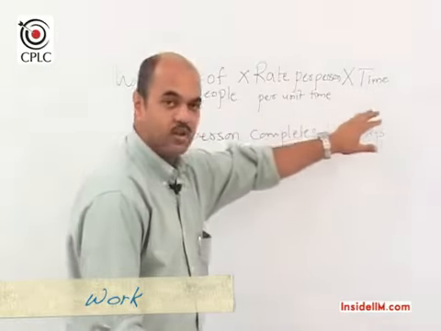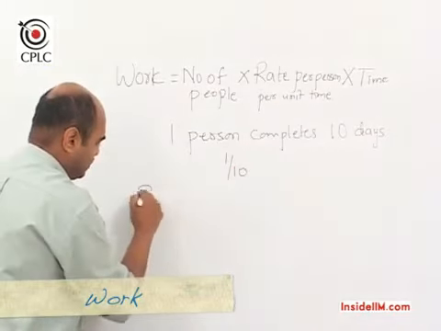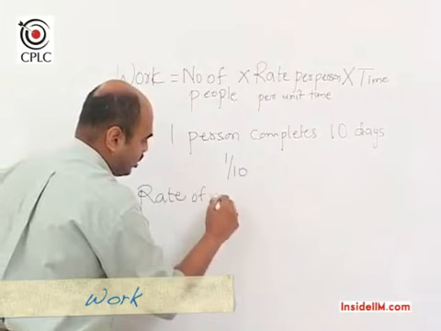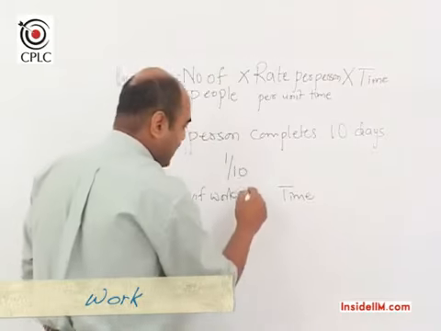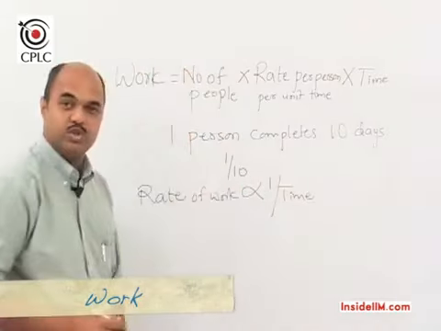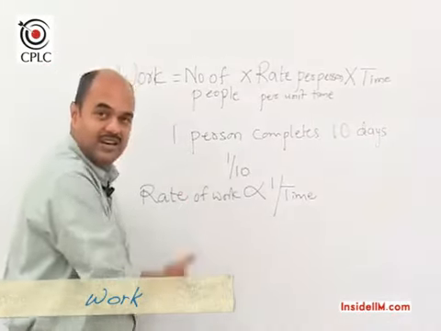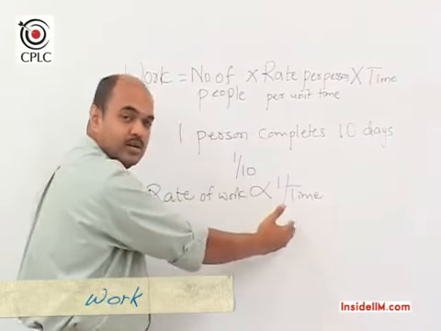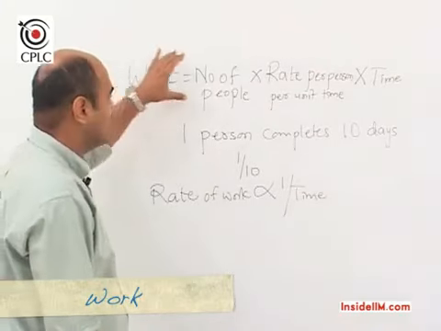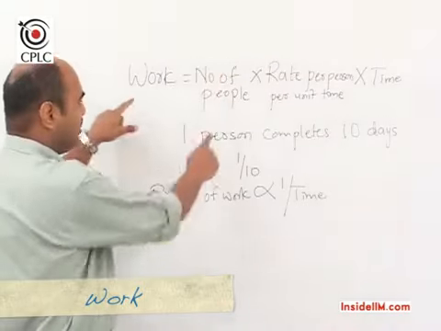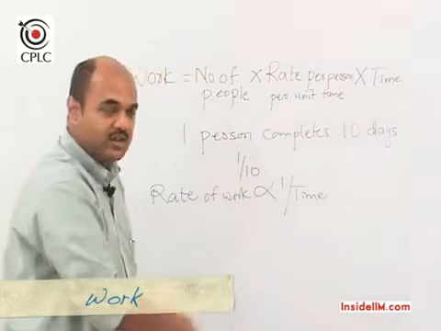Now if we look at this particular statement, this would tell us that the rate of doing work and the time would be inversely related, which would mean that if the rate of doing work per unit time increases, then the time required to do the job decreases. I am assuming that the total work is constant and the number of people is constant. So if these two parameters are constant, then these two parameters are inversely related.